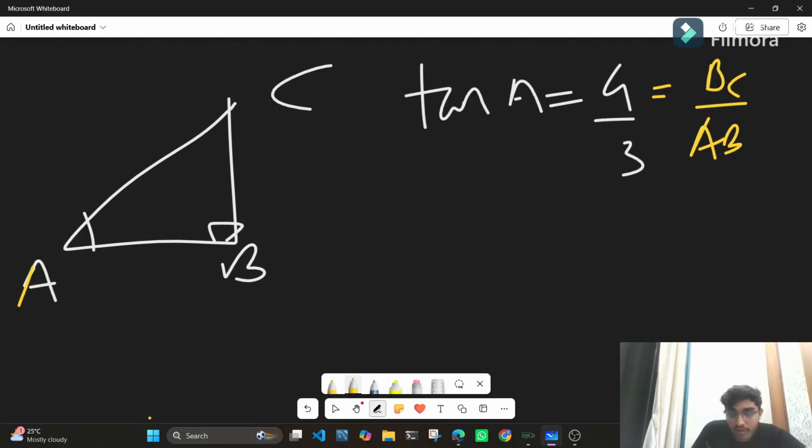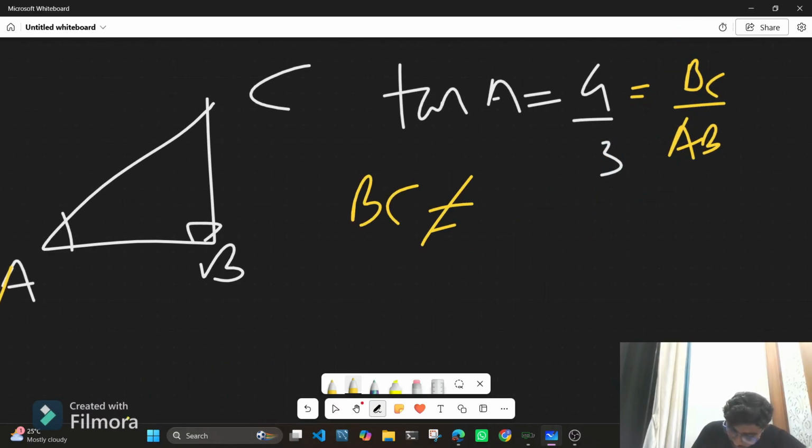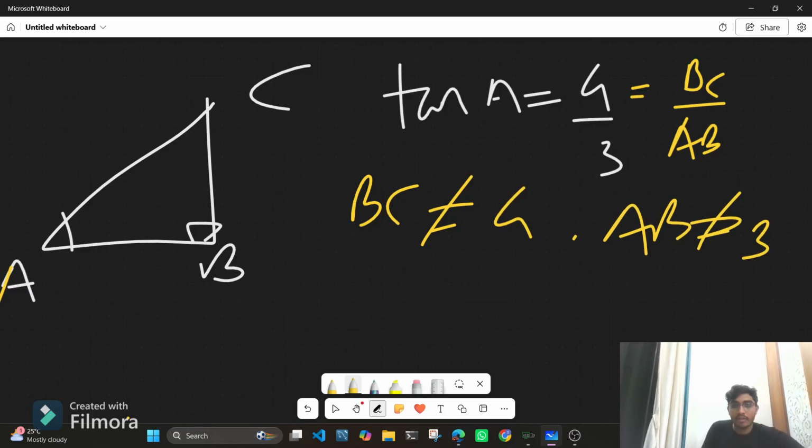Now here we are not given that the length of BC is equal to 4 and AB is equal to 3. This does not mean that they are 4 centimeters and 3 units respectively.